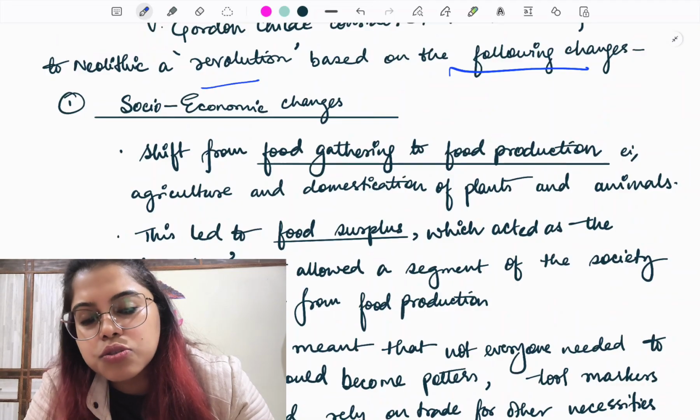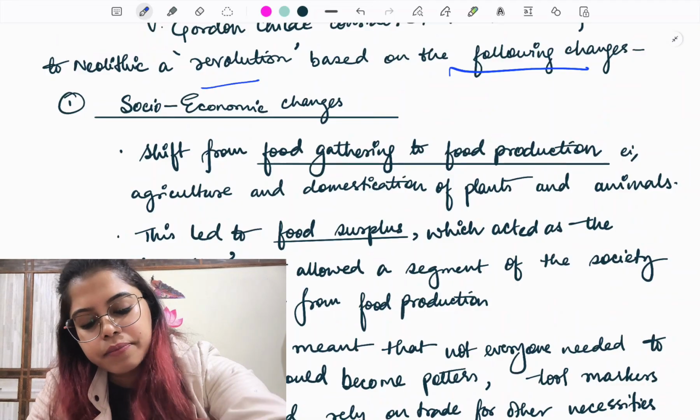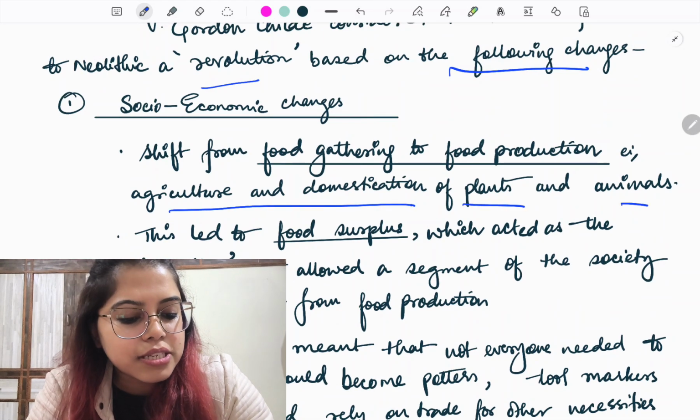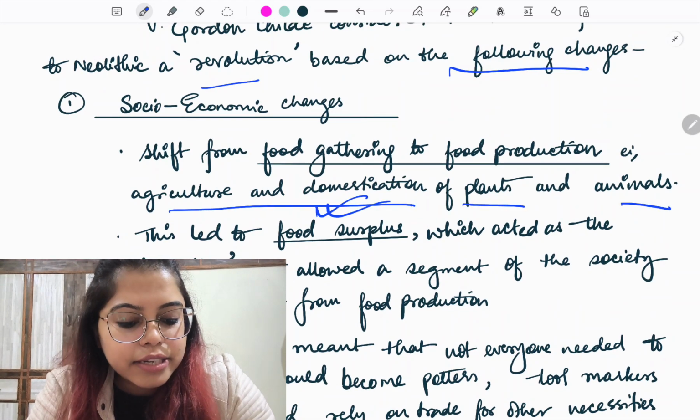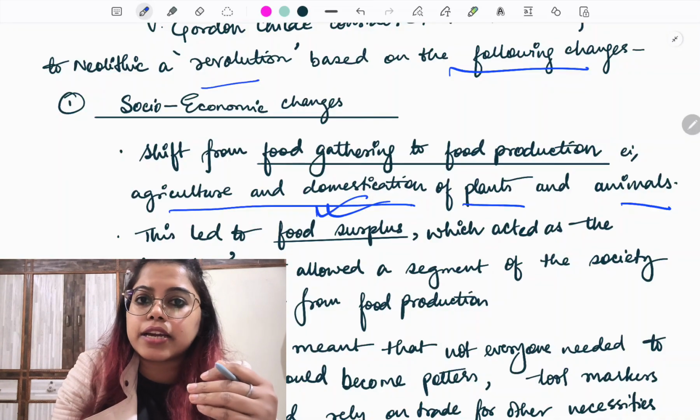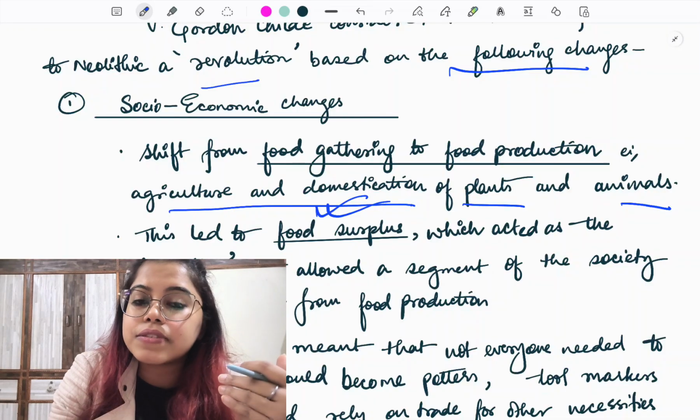For example, I have written socio-economic changes. So here, shift from food gathering to food production, that is agriculture and domestication of plants and animals, led to food surplus. Because in the Mesolithic age, gradually people had developed a sense of season.